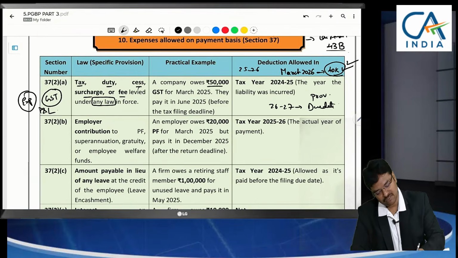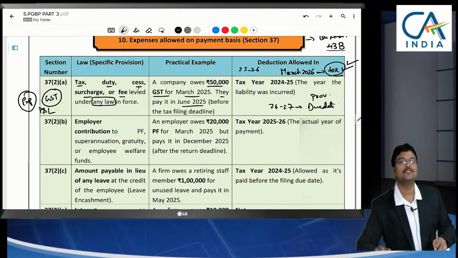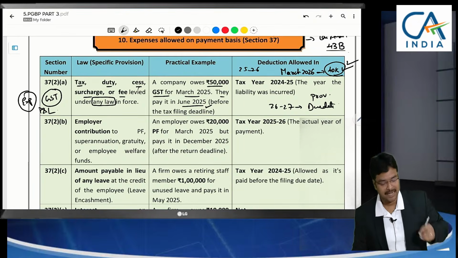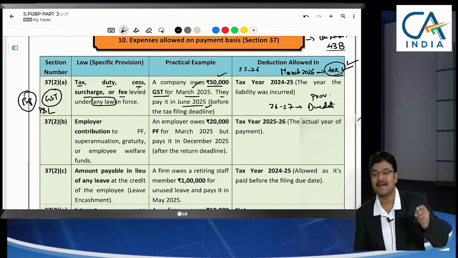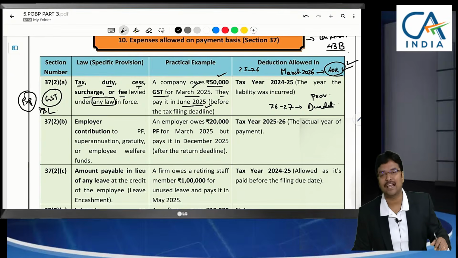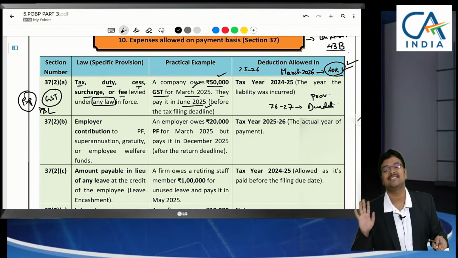A company owes 50,000 GST for March 2025. They make payment in June. Tell me, is it an eligible expenditure? Yes. When can we claim it as expenditure? In June? No. It has already been created as a provision in March. Sir, can we debit 50,000 to P&L? No. You have created it as a liability. Against that liability, you can set it off. We don't add back. That's it.